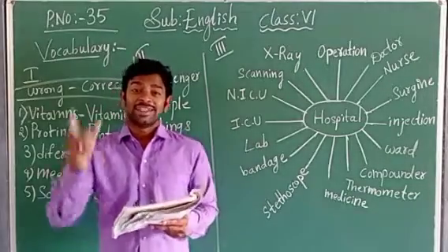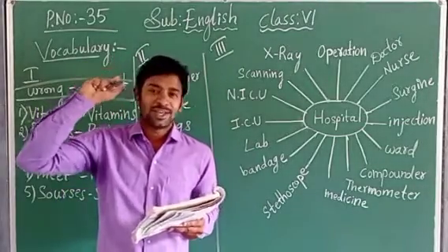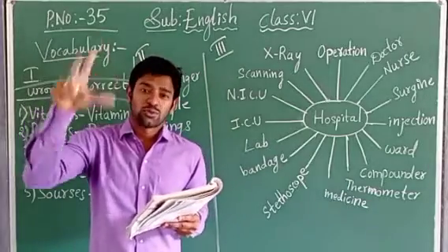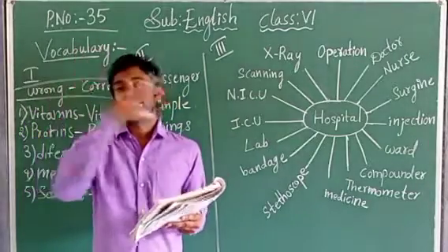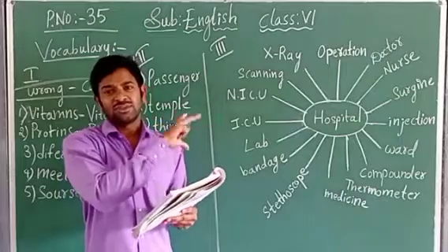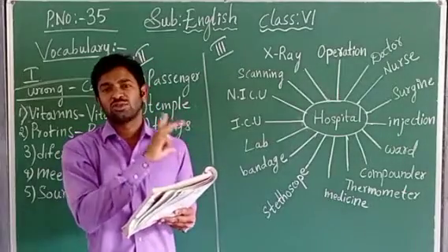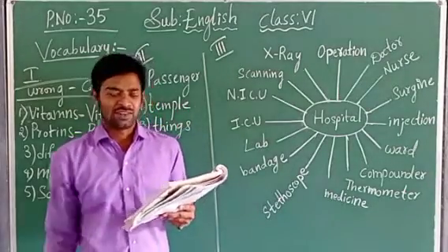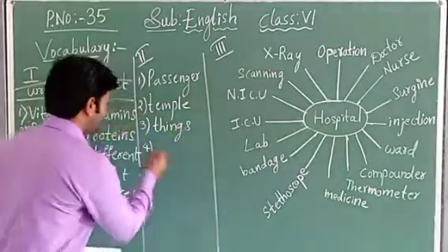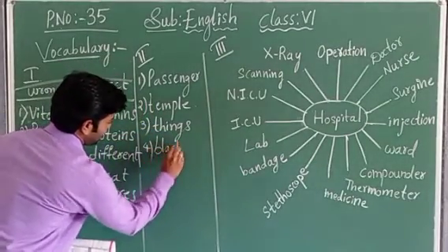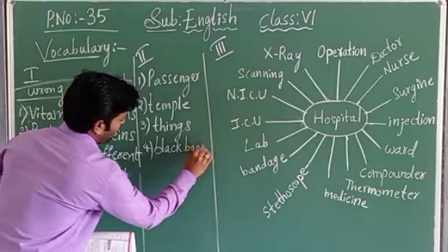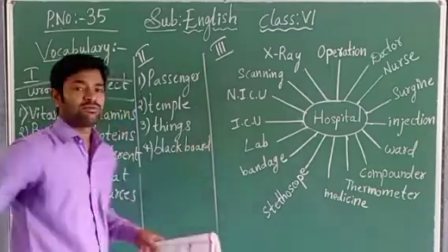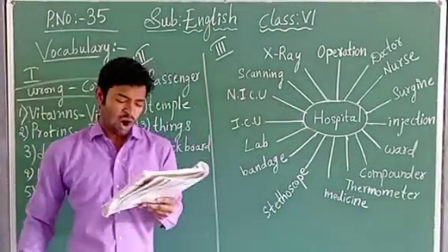Whereas blackboard is related to what? Related to the students and related to the school. Blackboard is located in school. Blackboard is kept in school for teaching purpose. Yes or no? So blackboard, B-L-A-C-K-B-O-A-R-D. Blackboard is the odd one from those words, children.